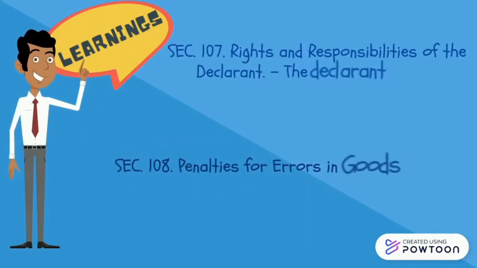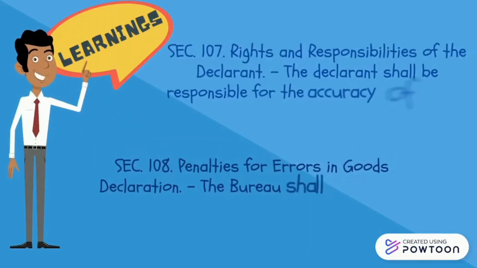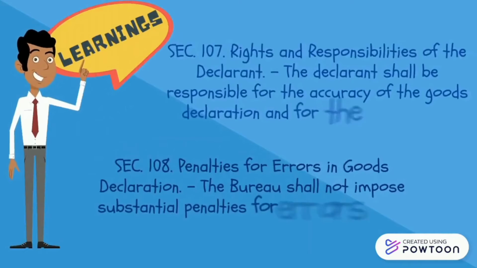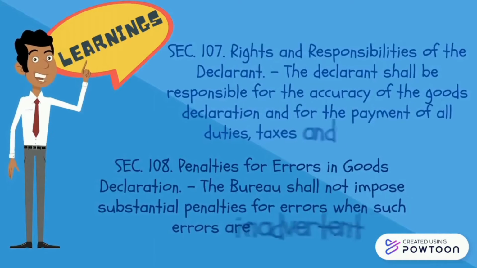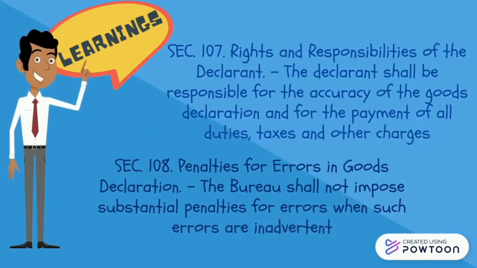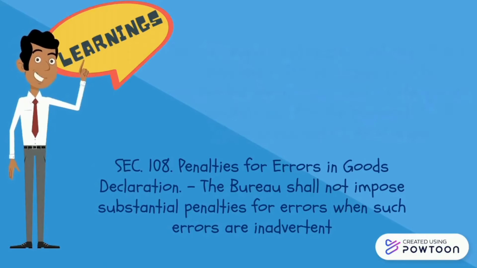Next is Section 107, Rights and Responsibilities of the Declarant. The declarant shall be responsible for the accuracy of the goods declaration and for the payment of all duties, taxes, and other charges due on the imported goods, while in Section 108, Penalties for errors in goods declaration. The Bureau shall not impose substantial penalties for errors when such errors are inadvertent and there was no fraudulent intent or gross negligence in the commission thereof.